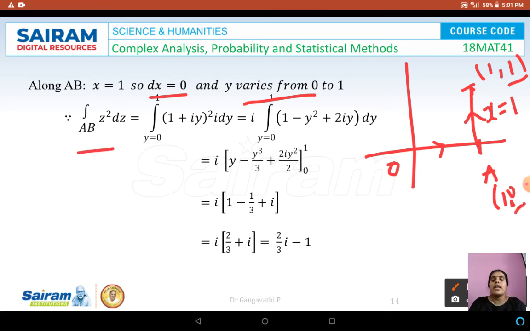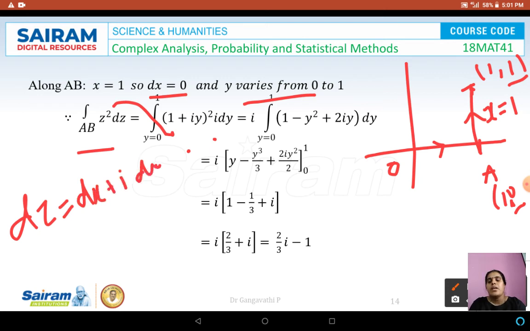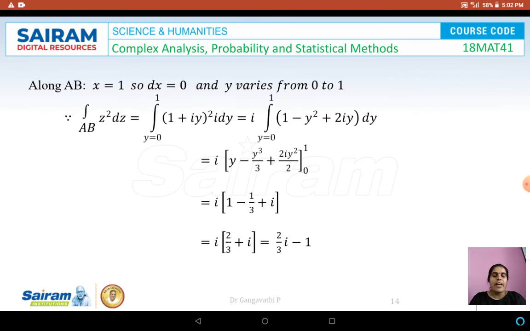So the integral over AB of z square dz is equal to the integral with y varying from 0 to 1. Here z is x plus iy, and x is equal to 1. Substituting x is equal to 1, and dz is equal to dx plus i dy, where dx is 0 as we have evaluated, so only i dy remains. That is why we have written it. So we can take i outside, integral 0 to 1, and expand (1 plus iy) whole square using (a plus b) whole square, which gives 1 minus y square plus 2iy, into dy.